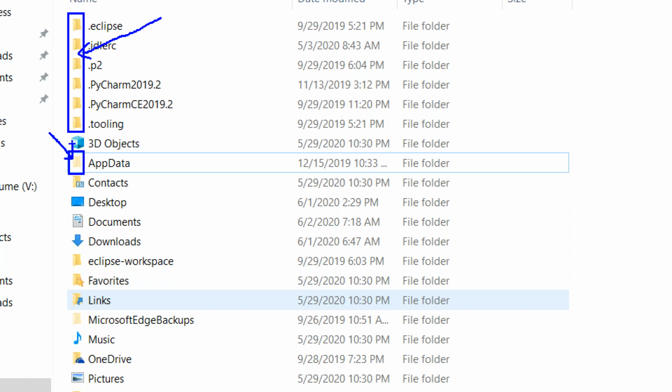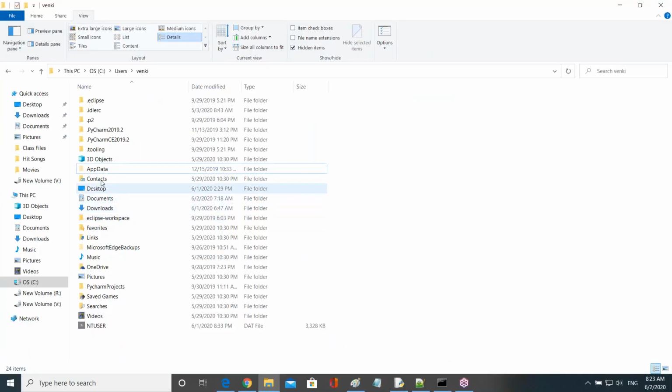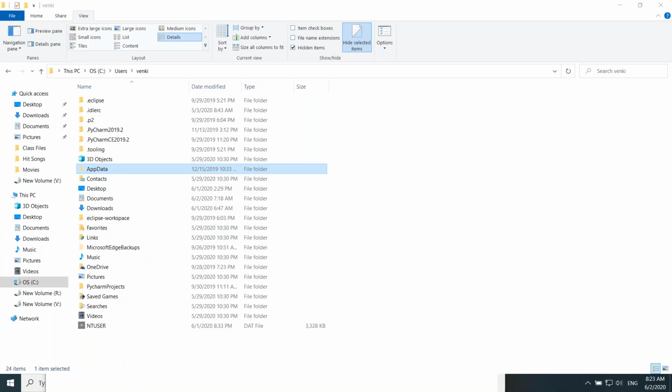Here complete yellow color is there, but here a very light color is there, and again here yellow color. So what is the meaning of this light color? What does it represent? Hidden folder, right. Hidden folder means by default this folder is not visible.